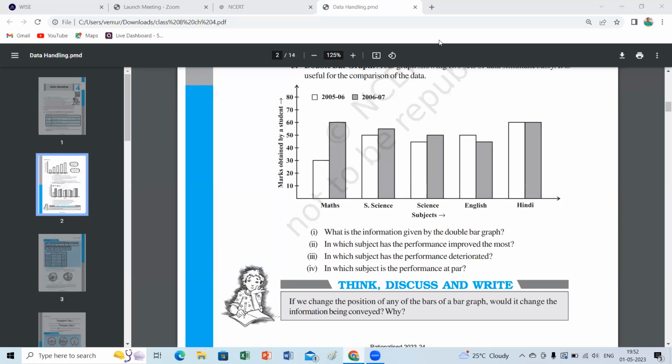Absolutely, we fail to do the comparing of the data. So we cannot, children, shift the positions of the bars. Maybe you can shift this to here, because 2006, then 2005 you can draw, because anyway you represented the particular.